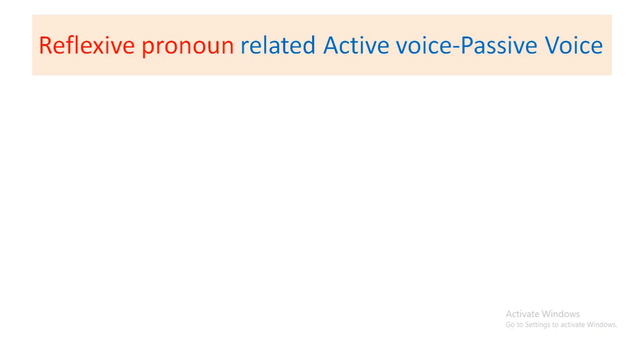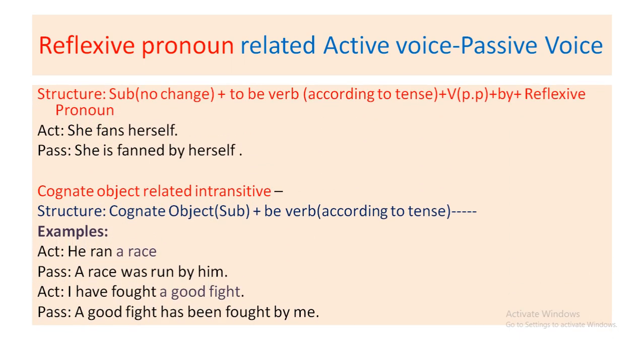Today, I will start from reflexive pronoun related active voice to passive voice. First of all, you have to know what is reflexive pronoun. Reflexive pronoun is the pronoun in which you will get self at the end of the word. As for example, myself, herself, yourself, etc.